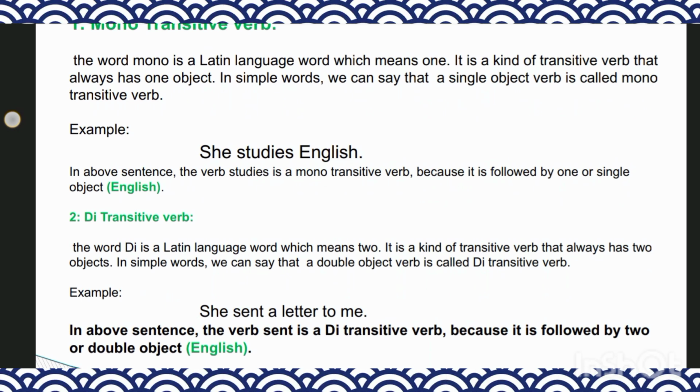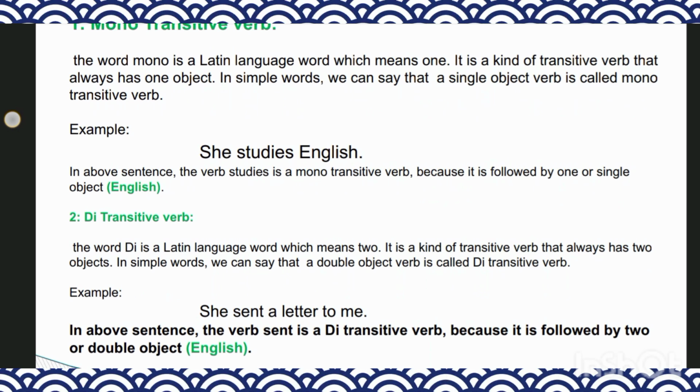Number two, di transitive verb. The word di is a Latin word which means two.